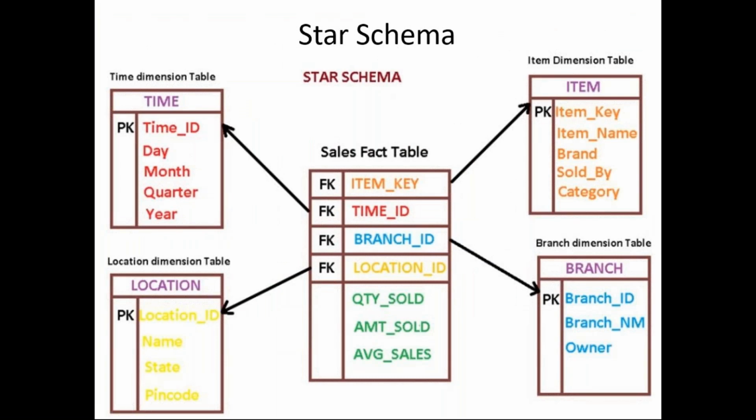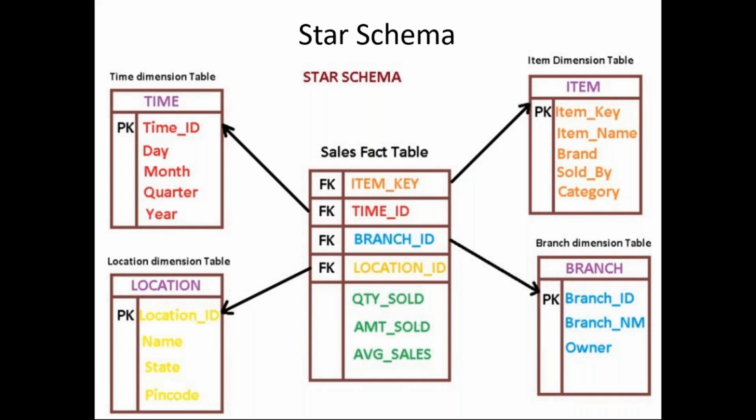So here you can see four different dimension tables: time dimension table, location dimension table, item dimension table, and branch dimension table. These four dimension tables are directly connected with the sales fact table. All the dimension tables are directly connected with a single fact table, and that we call a star schema.